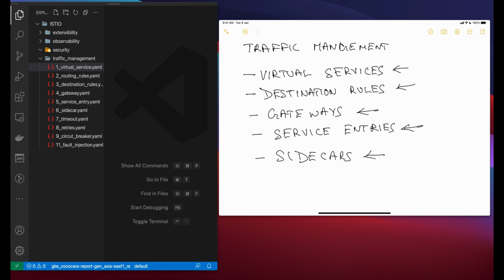So let's start with virtual services. A virtual service along with destination rules are the key building blocks of Istio's traffic routing functionality. A virtual service lets you configure how requests are routed to a service within an Istio service mesh, building on the basic connectivity and discovery provided by Istio and your platform.